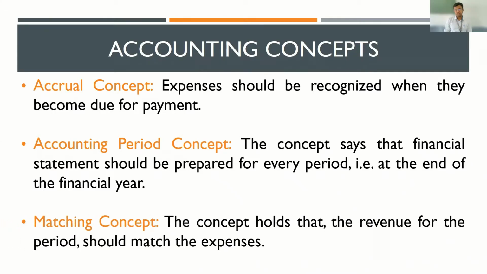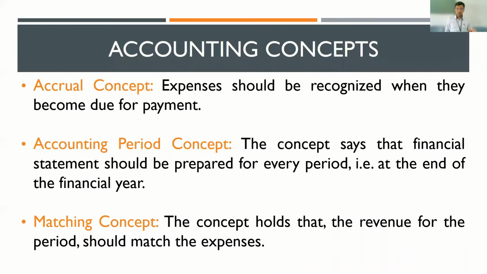Next, you have matching concept. Matching concept tells us that revenues of a period should be matched with the expenses of the same period. What does this mean? Imagine I take the revenues for 2017 and expenses for 2018. That is insensible. There is no logic behind that.